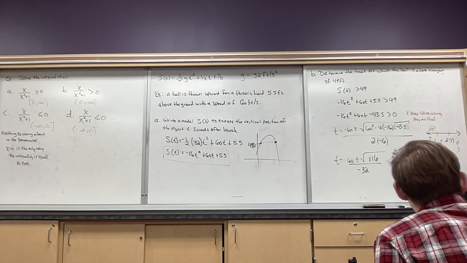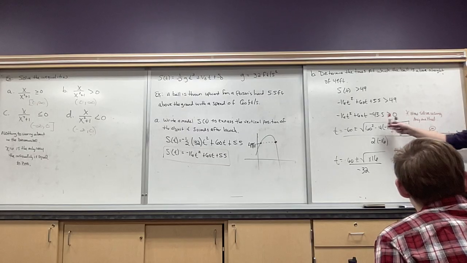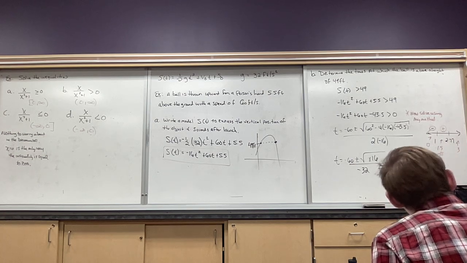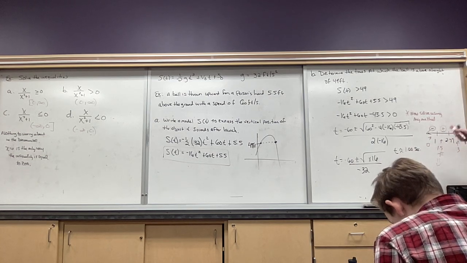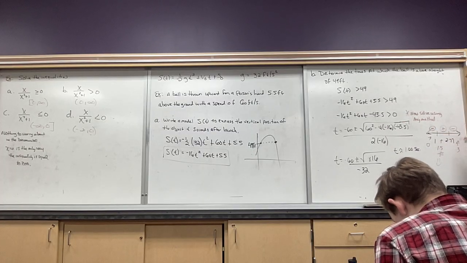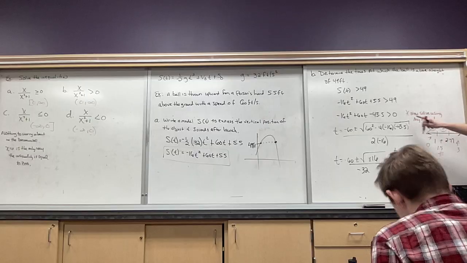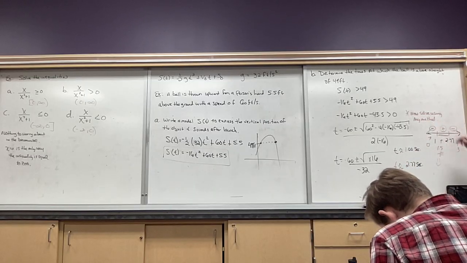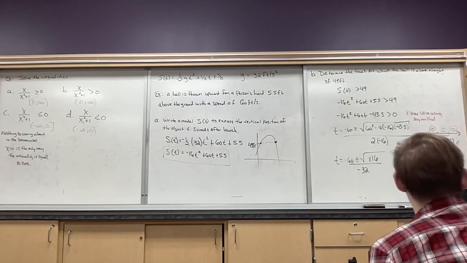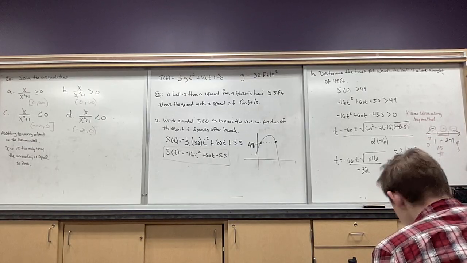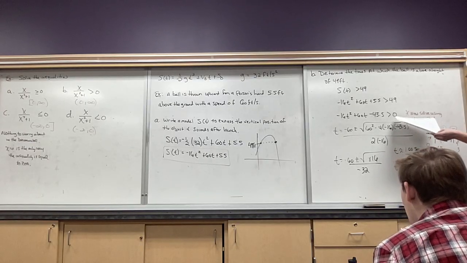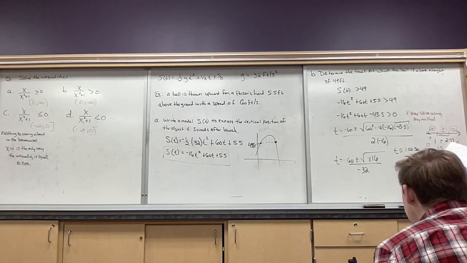If I plug a 1.5 into here, it ends up being positive, which is good. So this guy, little smiley face, we like what we're seeing here. And if I plug 3 in and simplify into the original there, I'm going to get a negative value at the end, and that's no good, okay? Because I only want it when it's greater than 0. So right here, those are going to be my values, okay? Now, look at the original. I don't want it equal to 0 here, or in other words, I don't want it equal to 49, just is it bigger than 49? So when I write my answer, I'm going to put parentheses, not brackets.